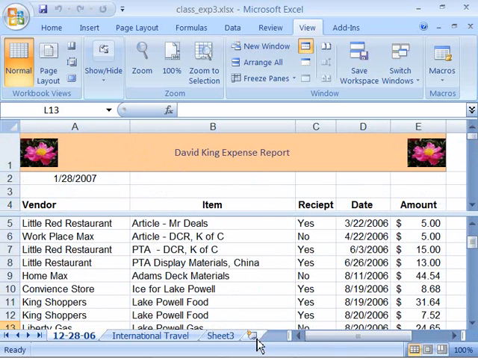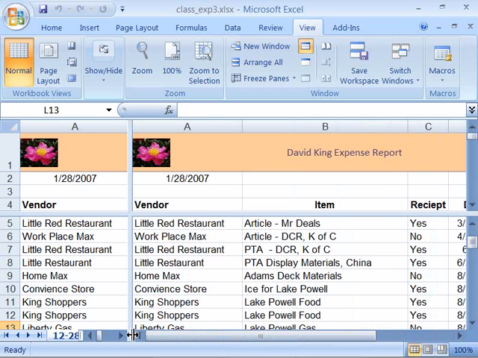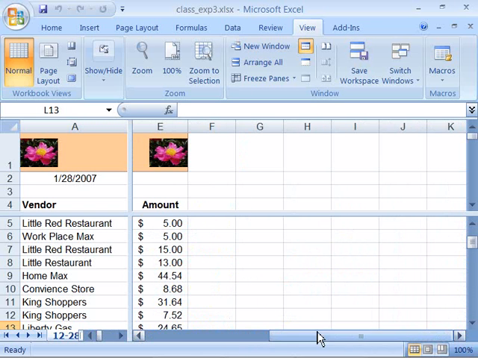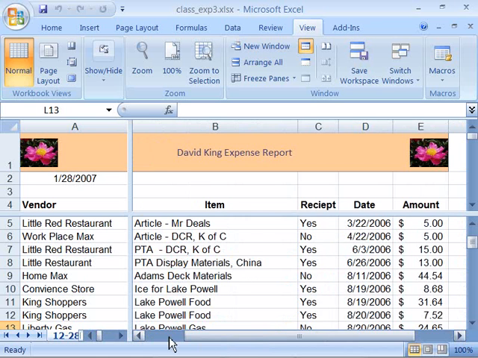So again, I will come to my horizontal scroll bar and notice that there is a split bar over here on the far right. When I position my mouse on it, I get the double arrow tool, and if I click and drag, I can split my screen vertically. And again, if I scroll over, I can see where all of my data falls, within what row heading. And again, if I set it so that I'm looking at what would be the worksheet as one item, I've actually got 4 different views going on within this worksheet.